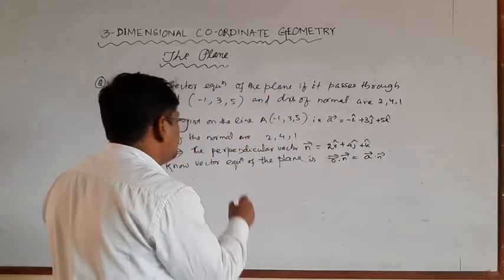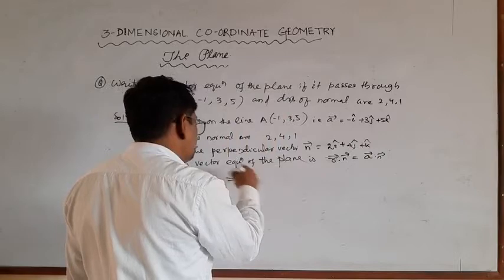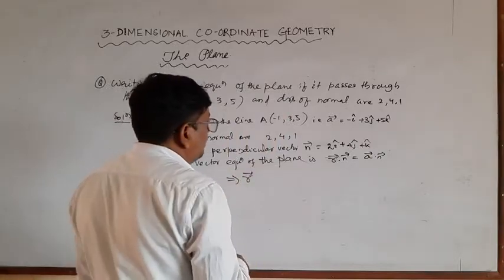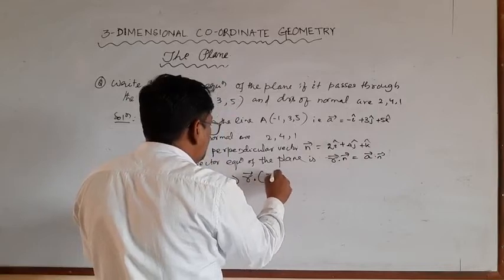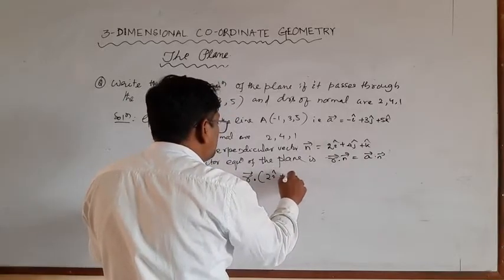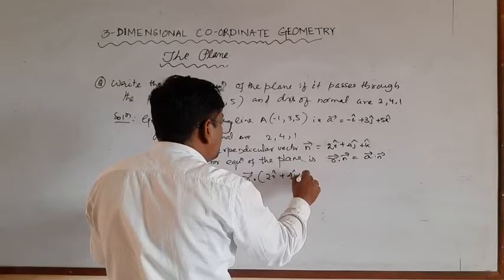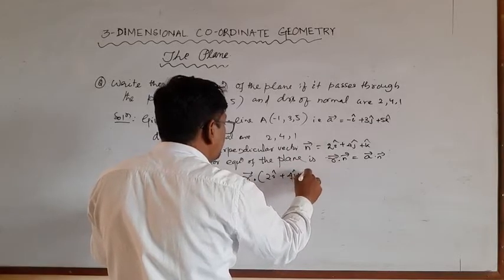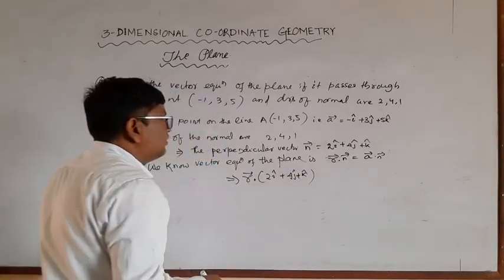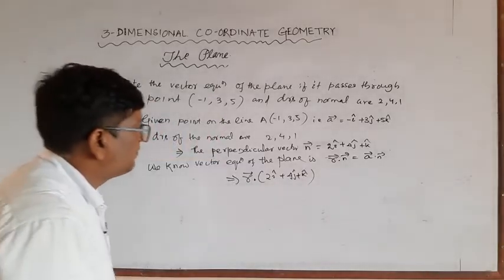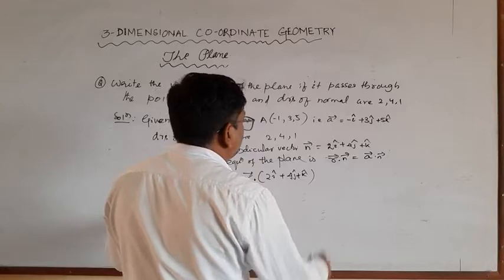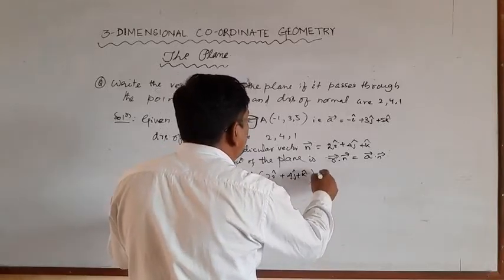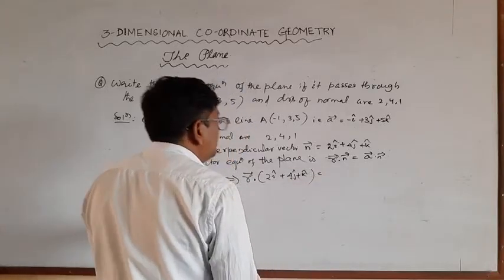So r means r vector here, and n vector means 2i cap plus 4j cap plus k cap, is equal to a dot n.